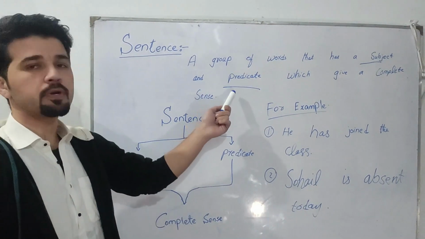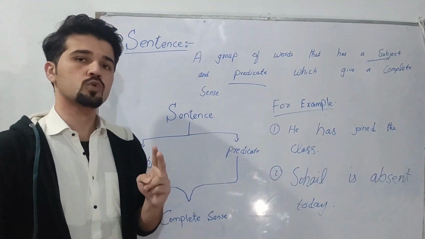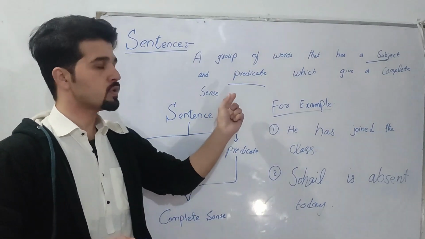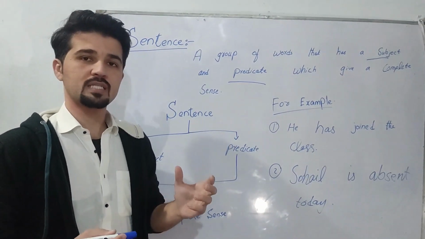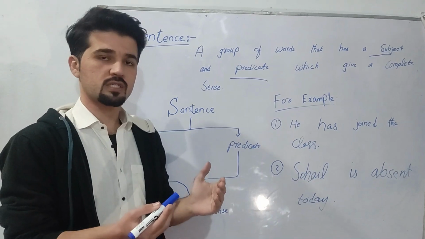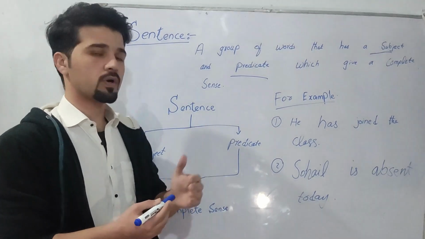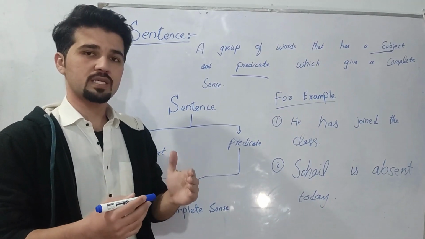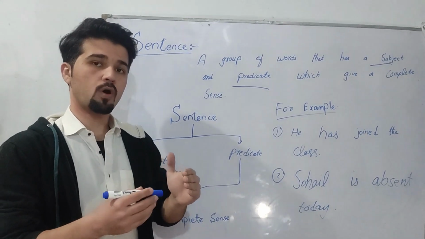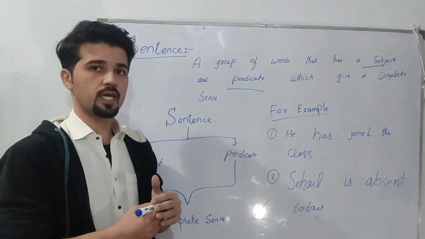And the other one is predicate. Predicate has two definitions. The first one is that it expresses the action of the subject, and the second one is that it expresses opinion or facts about the subject. This is called the predicate.